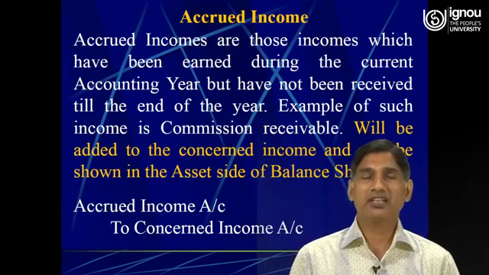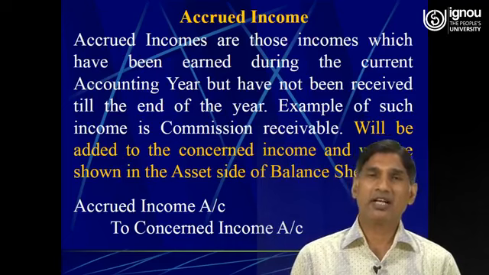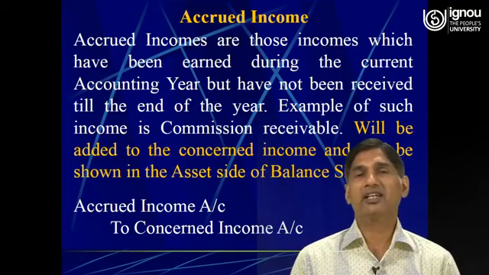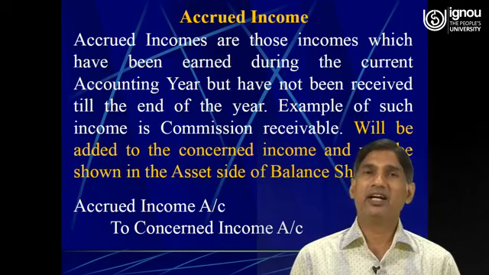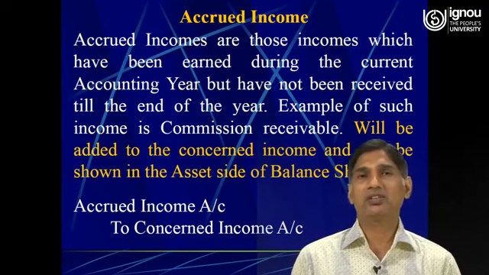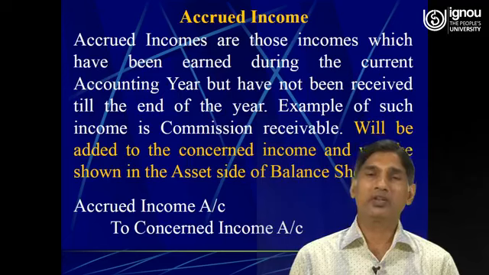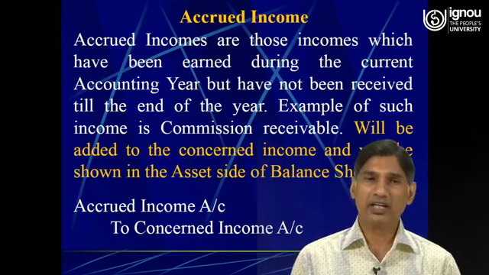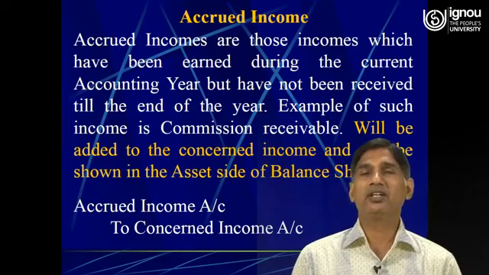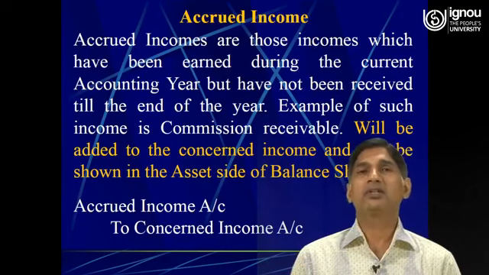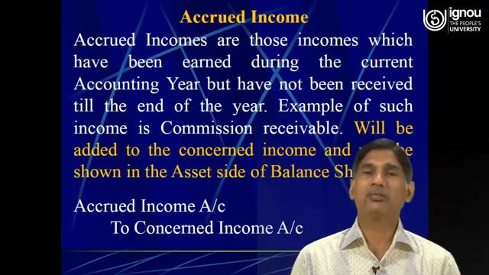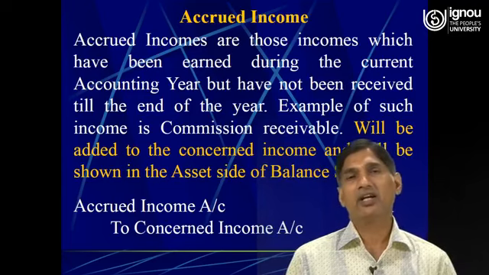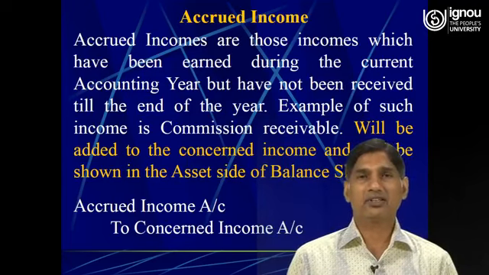So, commission is an income, therefore, as per the rule of the nominal account, accounts of all the incomes and gains need to be credited and expenses and losses need to be debited. So, here the commission is an income, therefore, it needs to be credited, and accrued income is a personal account. So, here we applied the rule of the personal account and accordingly we debited the same.